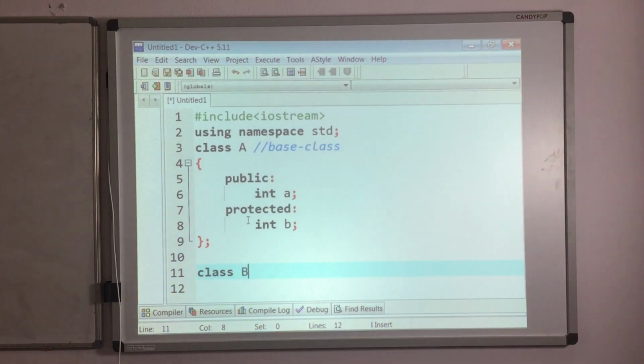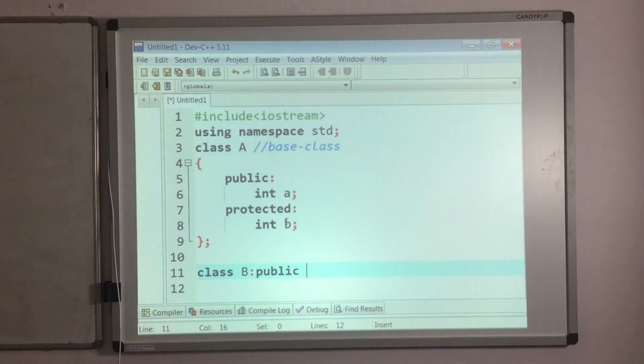So I am declaring another class, class B, and I want to inherit this class B from this class A. So what I have to do? I have to use the inheritance operator, that is a single colon followed by the mode of inheritance. Okay, I am taking the mode as public. So what will happen? Whatever data members you are going to inherit inside the derived class, their access modifiers will not change. Their access modifiers will remain as it is. Suppose if you are inheriting public A into this derived class, its access specifier is going to be public only. Even inside the derived class, its access modifier is going to be public only.